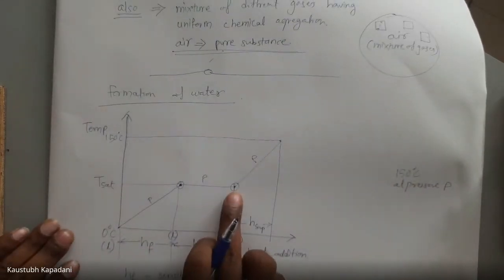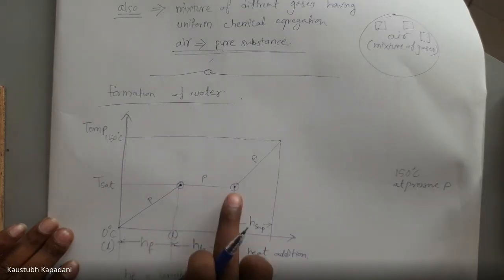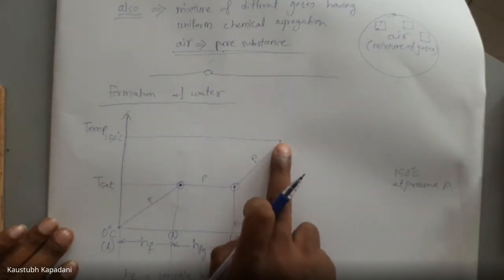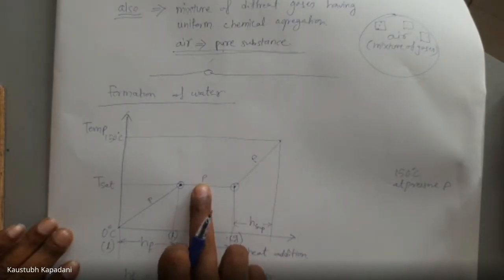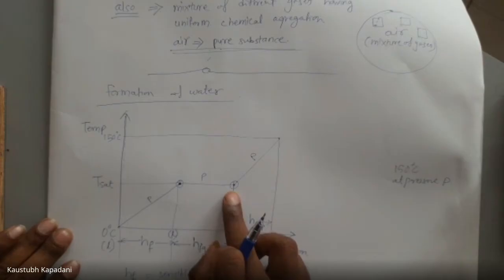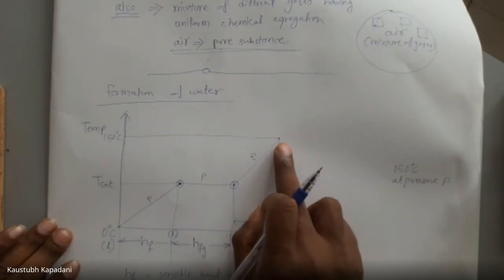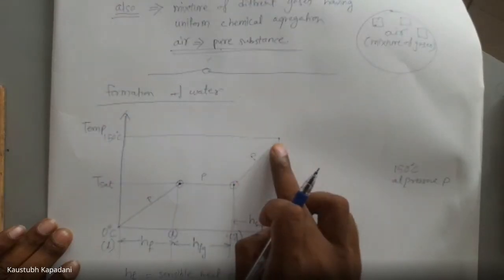Now see, here we have a boiling point, T saturated. Temperature is T saturated at this point. Now we have to increase temperature from T saturated to 150 degrees Celsius. For example, at absolute pressure 2 bar, the boiling point is 120.2 degrees Celsius, as we have seen in the steam table. From 120.2 degrees Celsius, we have to increase it up to 150 degrees Celsius. That means we have to increase temperature by 29.8 degrees Celsius. So delta T is 29.8 degrees Celsius.